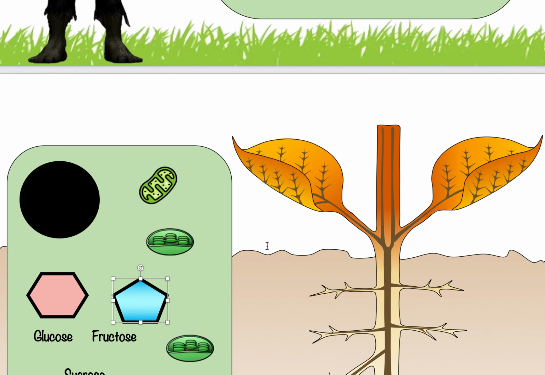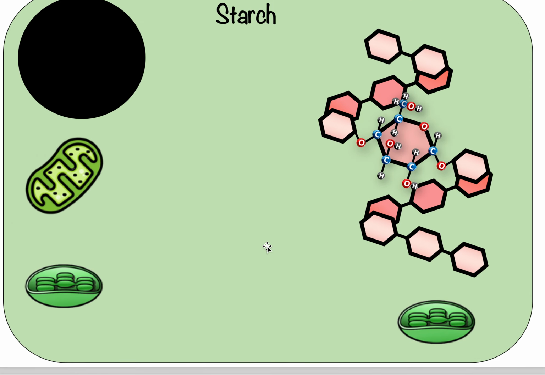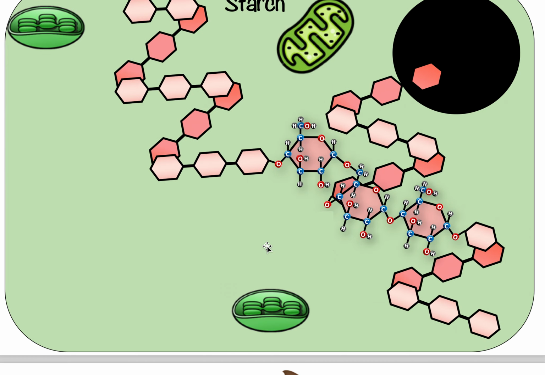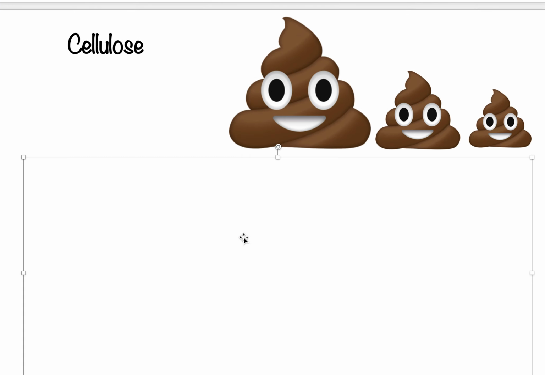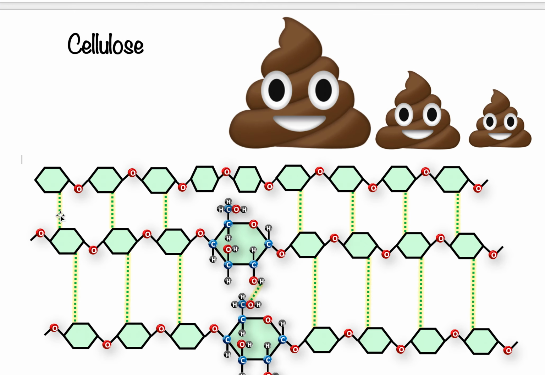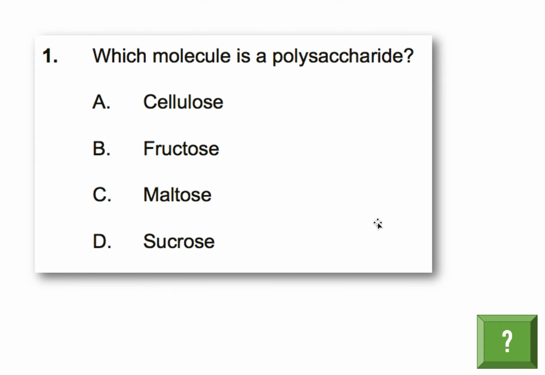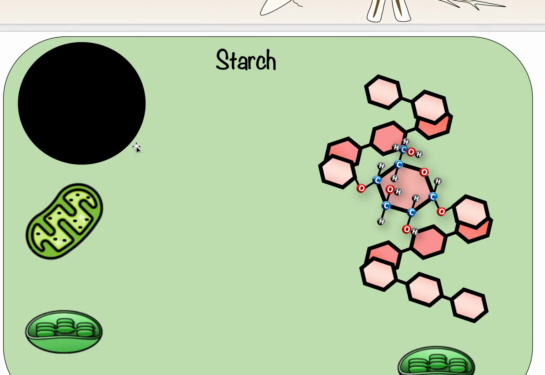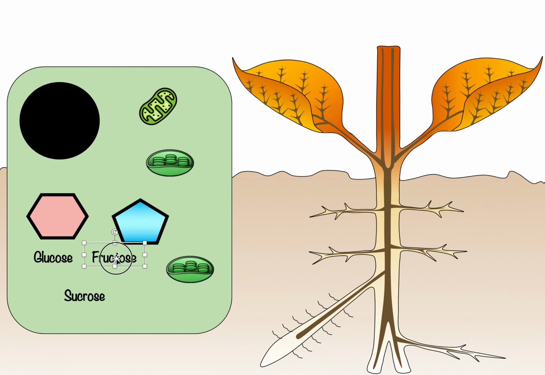So if we look at a plant cell, here, this is how cellulose looks like. See, it's a bunch of glucoses put together. Okay, it's a polysaccharide. So cellulose could be. It's going to be A probably. What about B? See, B is fructose. Fructose is a monosaccharide. Let me show you again, monosaccharides. Here we have fructose. It's a single molecule, a monosaccharide.